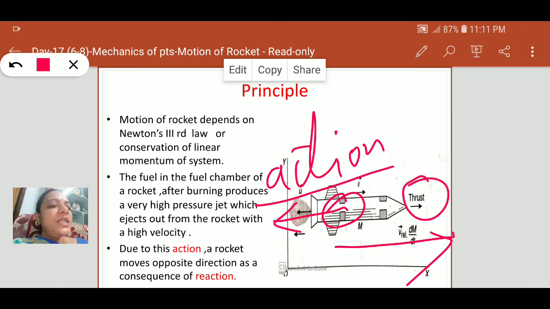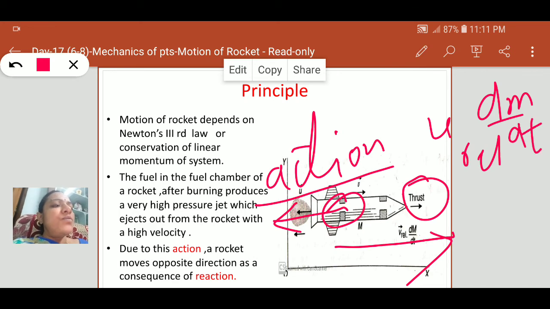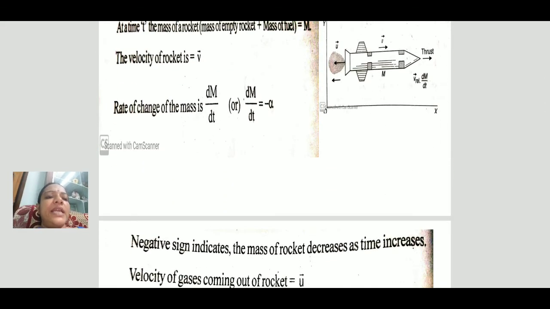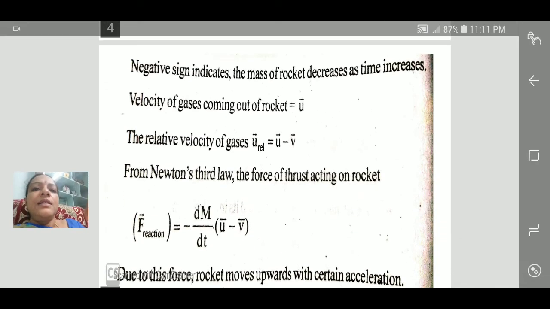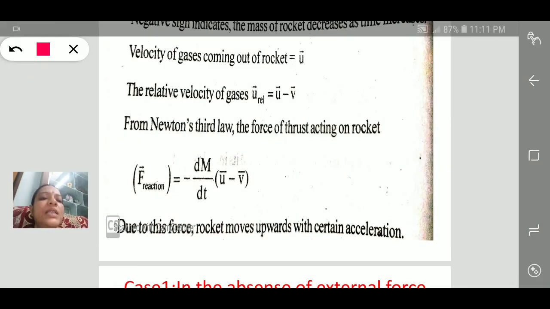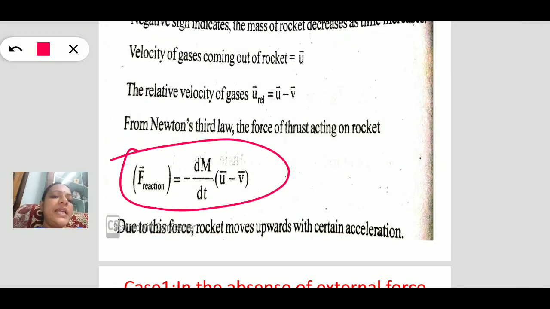Thrust is nothing but u relative times dm by dt. This is the force acting upon the rocket. See here, this is the thrust reaction. This is the reaction force, the thrust acting on the rocket. Due to this force, the rocket moves with some acceleration.